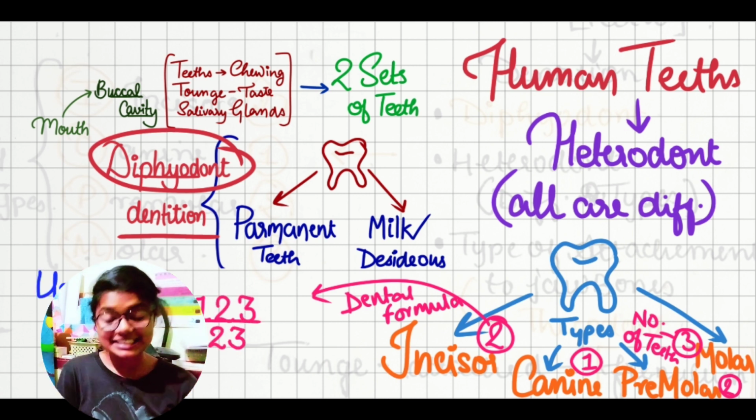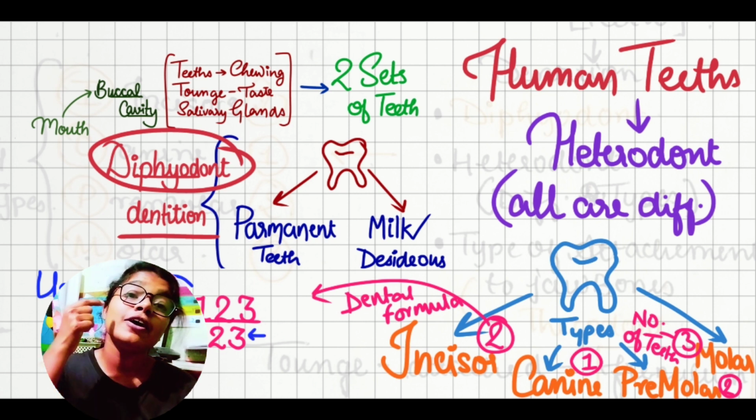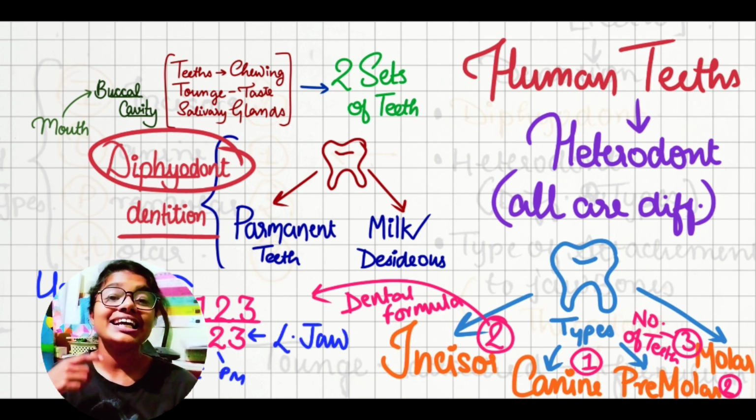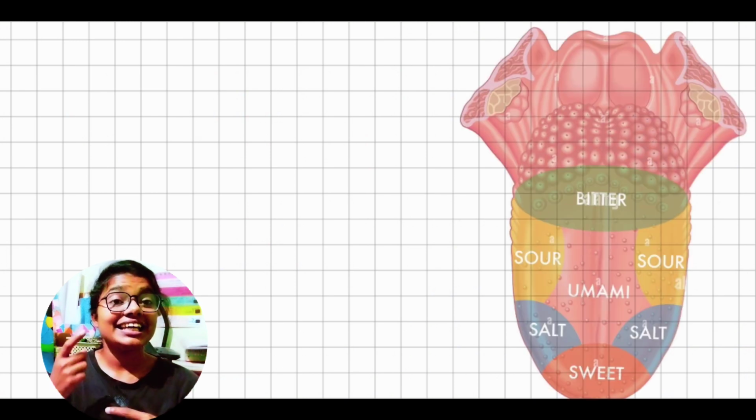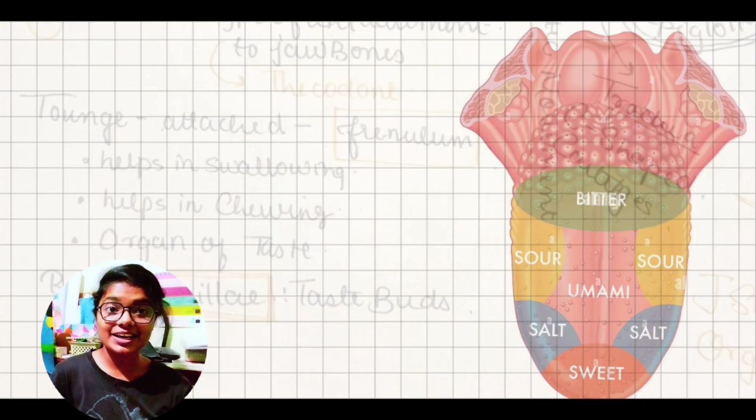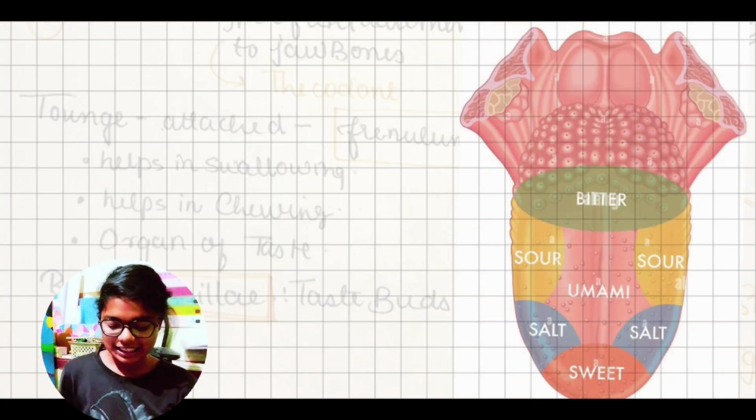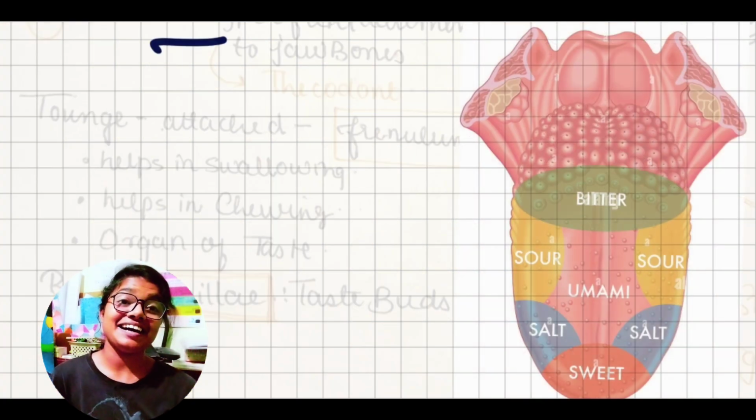After that, what we will see is that the type of attachment from the teeth to the jawbone is known as thecodont. So the attachment by which our tooth is connected to our jawbone, that joint is known as thecodont. After that, we will see what is inside our tongue.